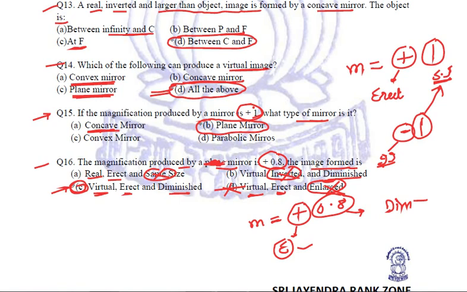Got it? So I hope whatever was being discussed in today's class, you were able to understand it. And now, once again, as I always say, my role has been over now. As far as this topic is concerned, now it is your role. You have to work, you have to learn, you have to practice, and you have to make sure that this topic is now fully and thoroughly prepared by you.